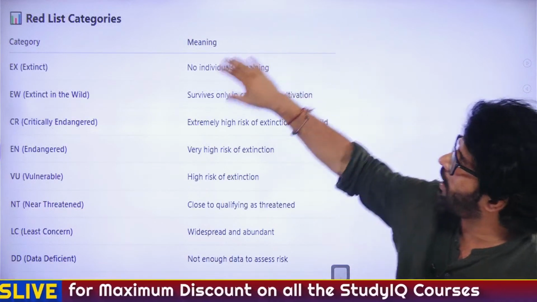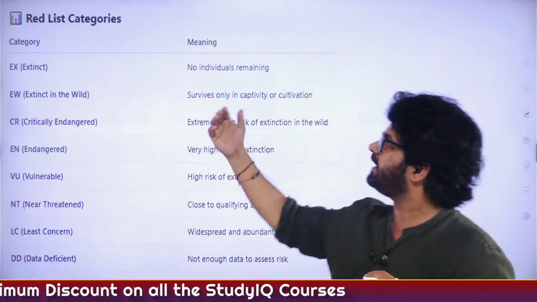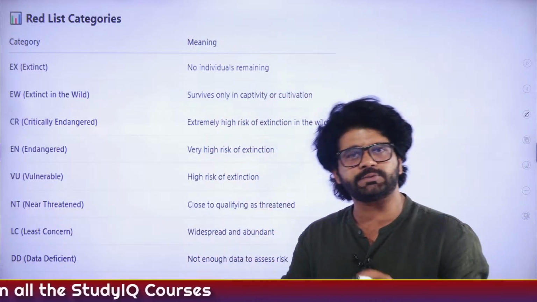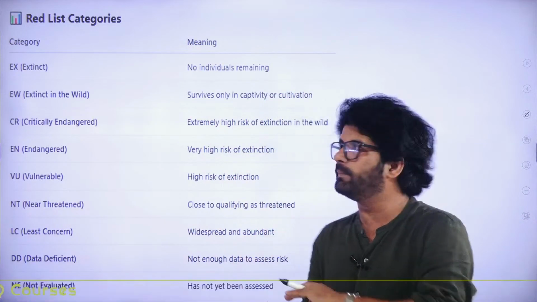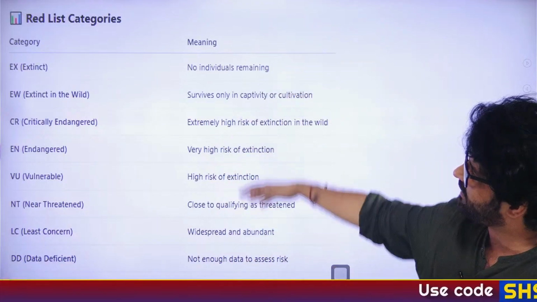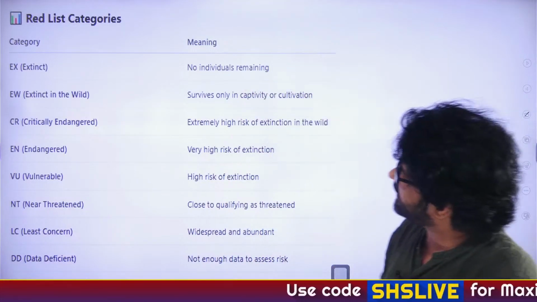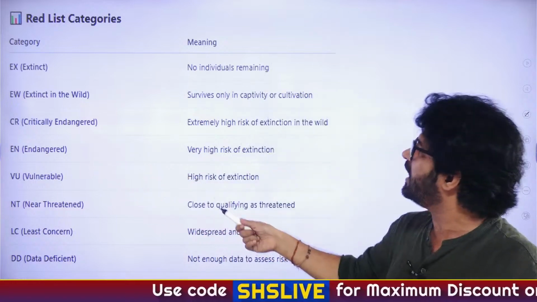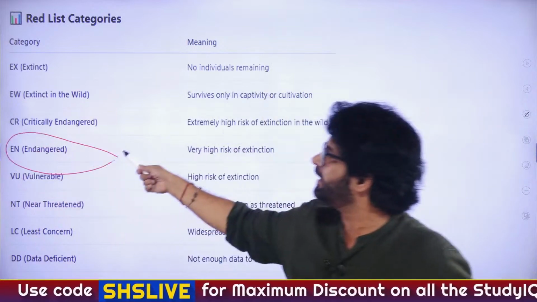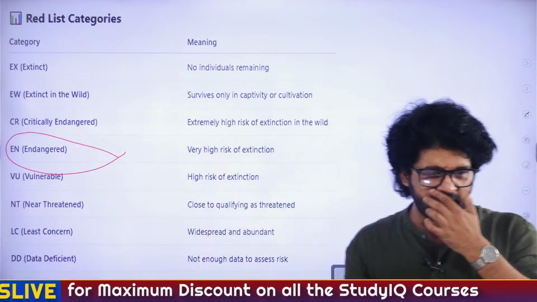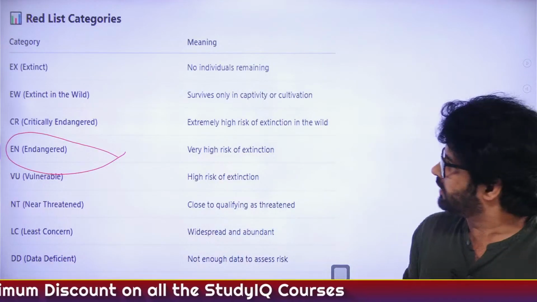And this is the IUCN Red Data Book, where they categorize not only animals but even plants, flora and fauna both. There are different categories, EX, EW, you can see here. Extinct, extinct in the wild, critically endangered. Our great hornbill lies here in the endangered category. So very important.